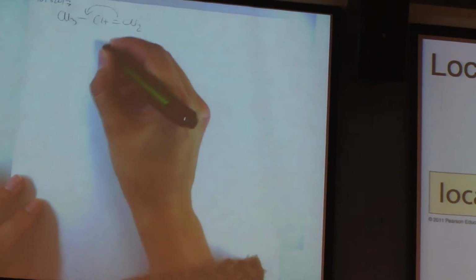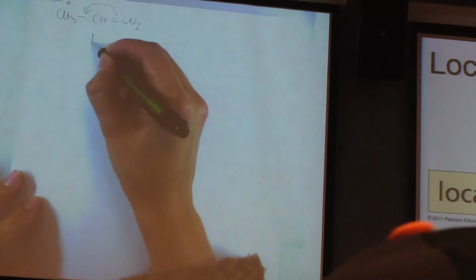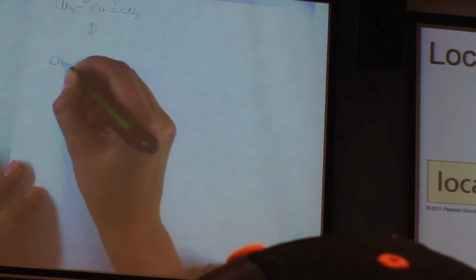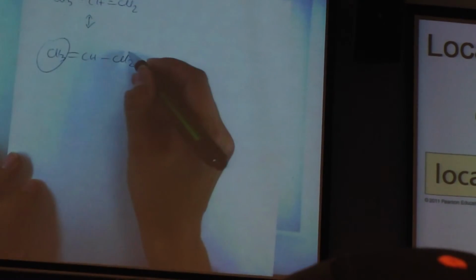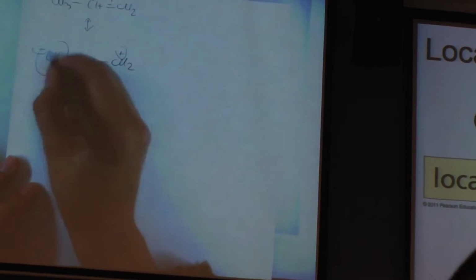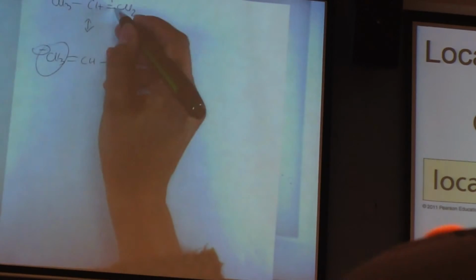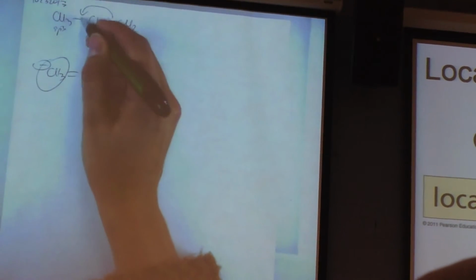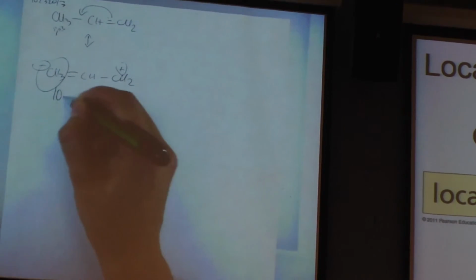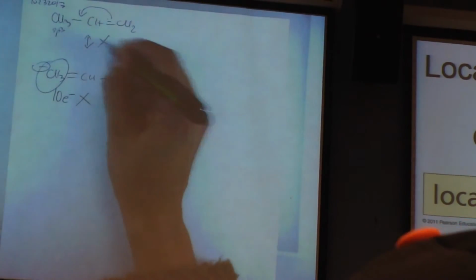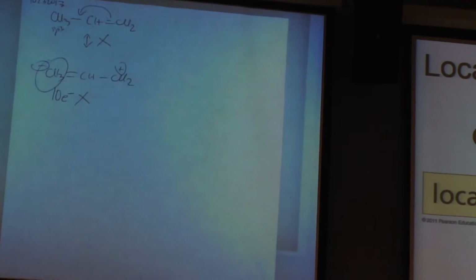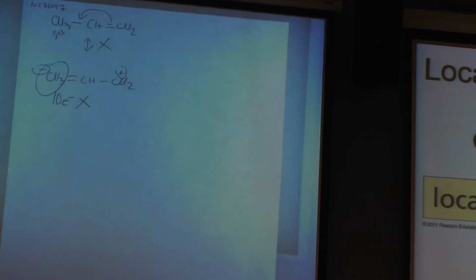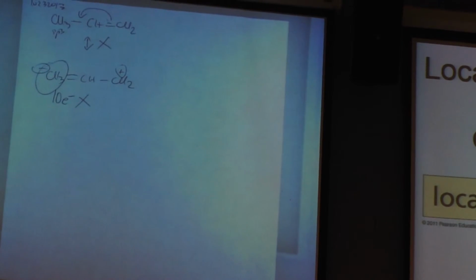So if I move this over here, can I have this really happen? That's the big question. This is a problem, right? I cannot move it towards an sp3 hybridized carbon, meaning I cannot move this and have more than 8 electrons. This is 10 electrons, this is not allowed. So having said you have lone pairs, and having said you have a pi bond, you can't always move them, because you can't break those rules.